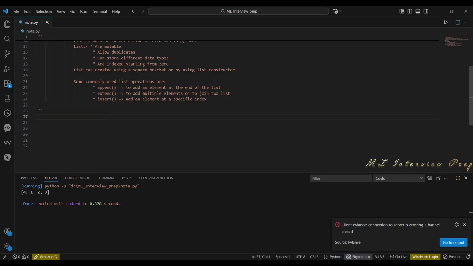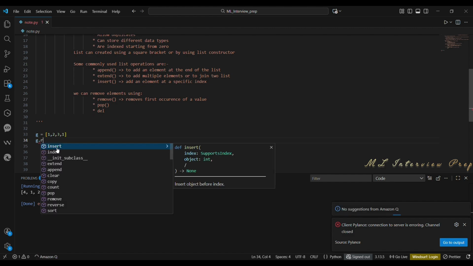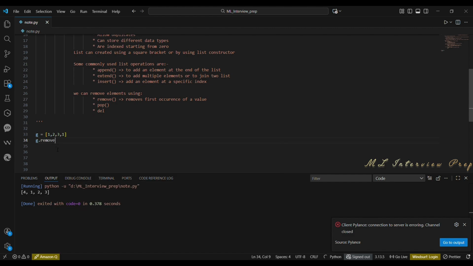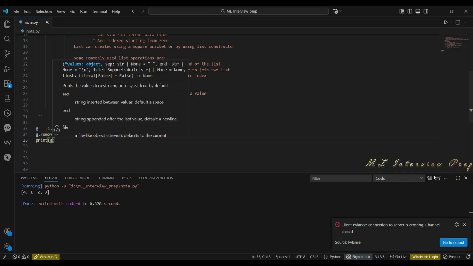We can remove the element using remove, pop, or delete functions. Remove function removes the first occurrence of a value. Here I am declaring 1, 2, 3, 1 in a list G. Now I need to remove 1. Okay. So G dot remove of 1, print of G. I am getting 2, 3, 1. It removes the first occurrence of 1.